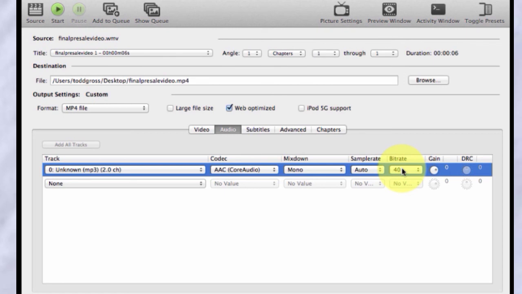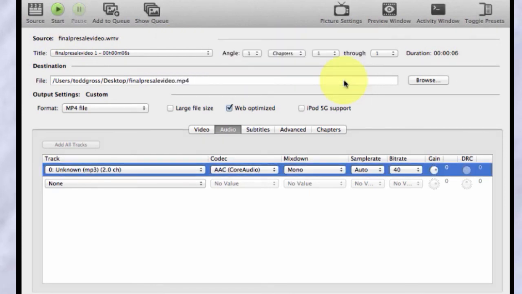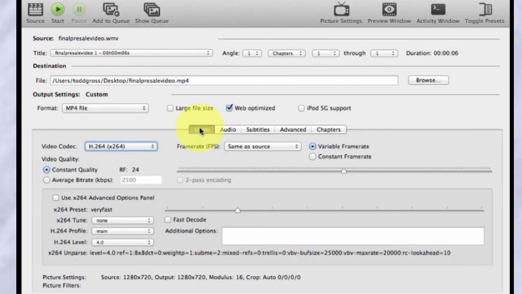So that's basically it. At this point, all you have to do is then click Start like this. And in my case, the file already exists, so I'm not going to overwrite it. But that's it. I've shown you the video and the audio, and then there's other things you could do here, advanced, subtitles, chapters. We're just going to ignore that. I want you to just concentrate on this slide bar right here. All right, and making sure that you're 20 or even higher with this number right there.